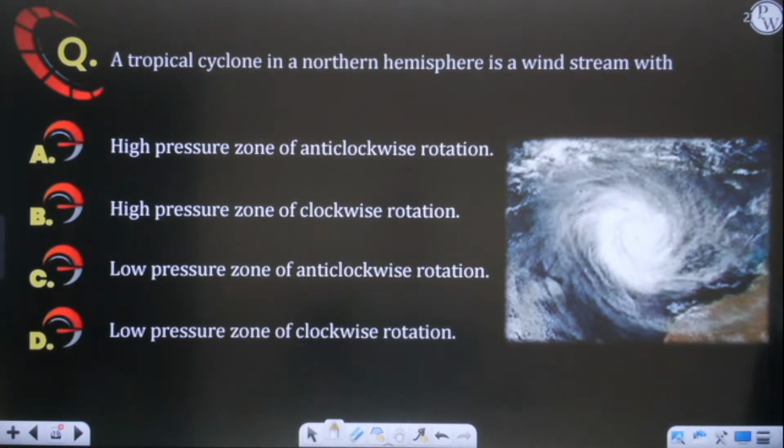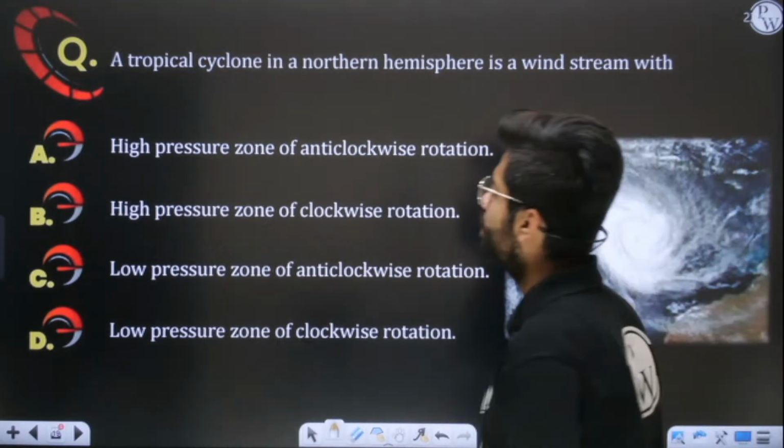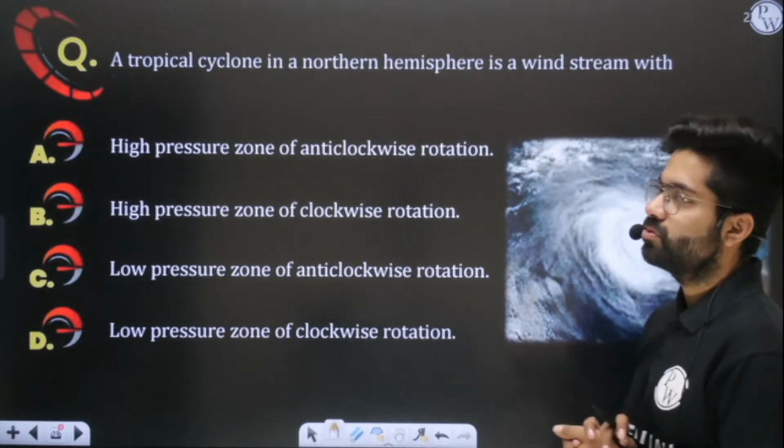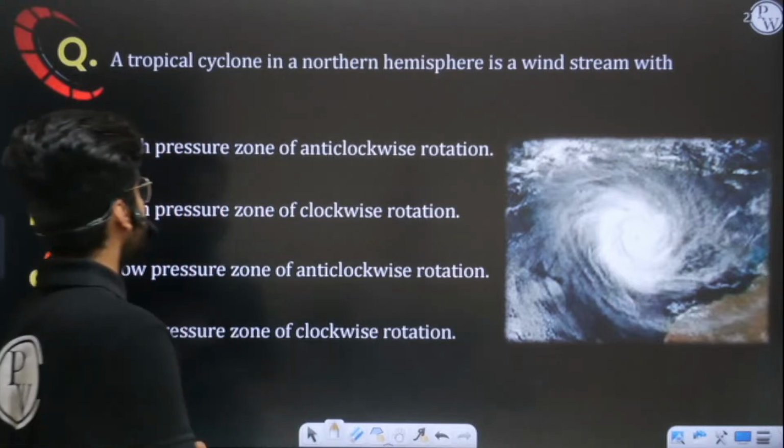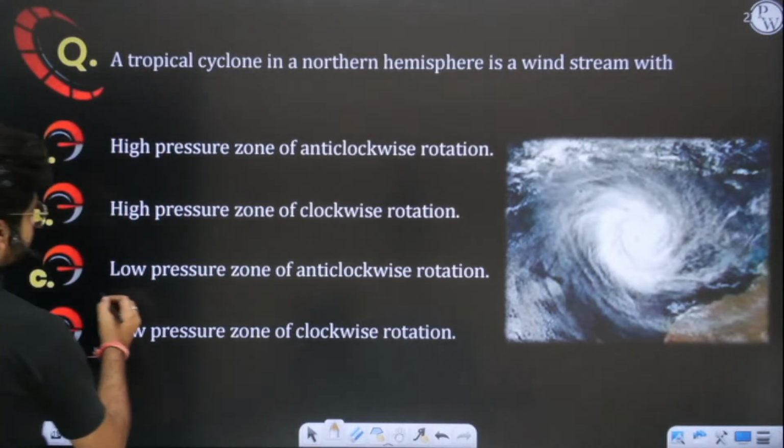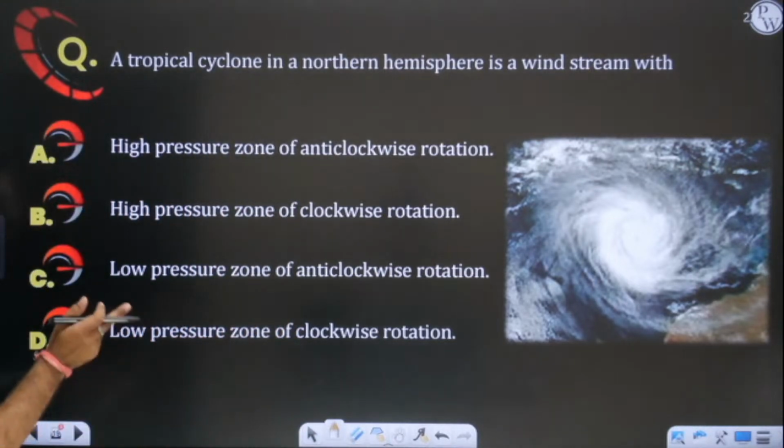So can you tell the answer? Yes, what will be the answer? Tropical cyclone is a low pressure zone. You all know that at the eye, at the center, we have a low pressure zone. So obviously these two options will get cancelled. The answer is low pressure zone, and that too in anti-clockwise direction.